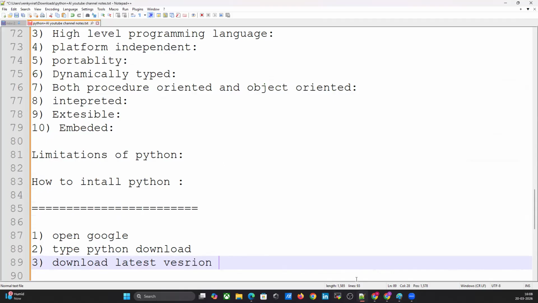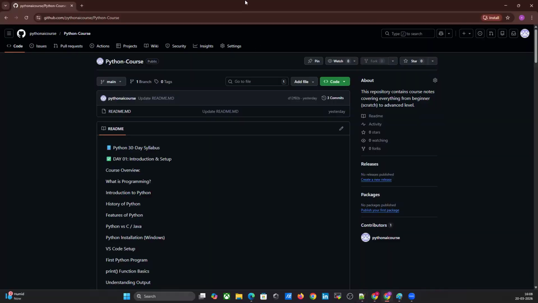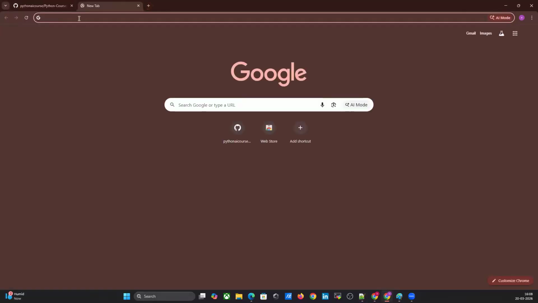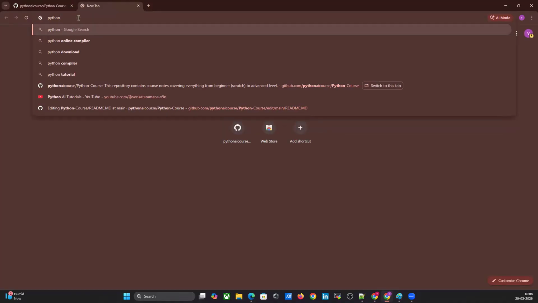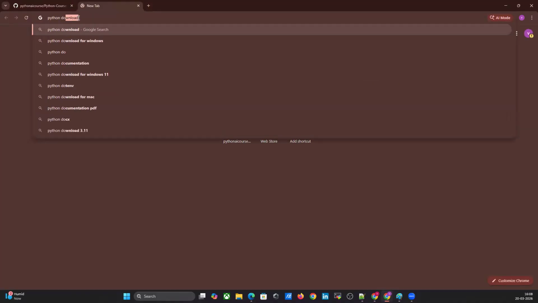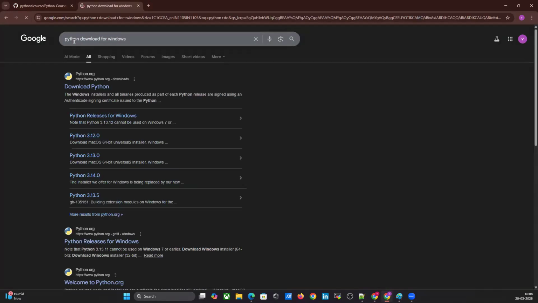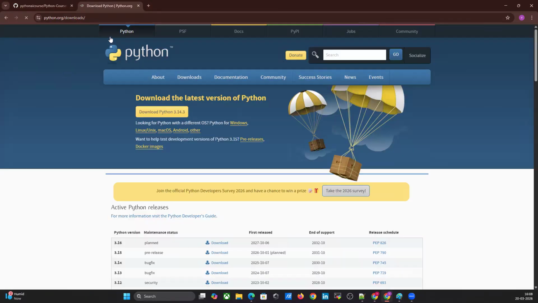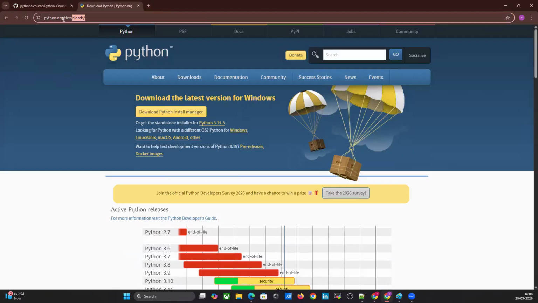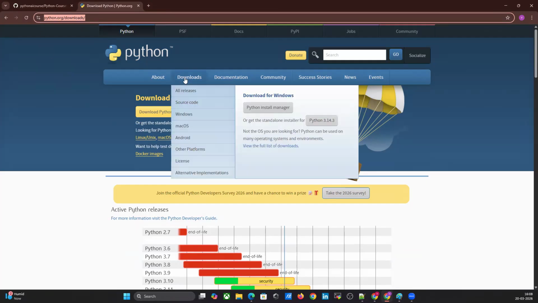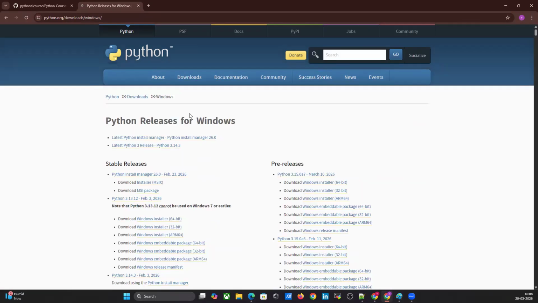Just open any browser, just type Python, download for Windows. If you are on Windows, you can click on that Python. Make sure it's the official website you download from. Go to the downloads. Here there are so many options: Windows, Mac OS, Android, other platforms. For my case, Windows.